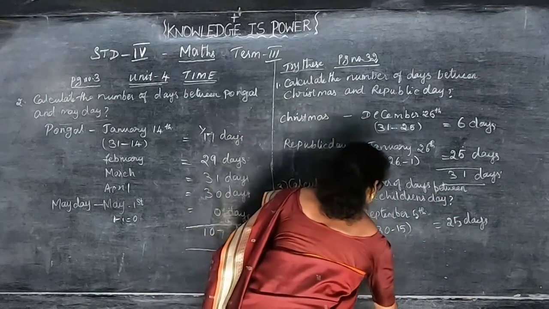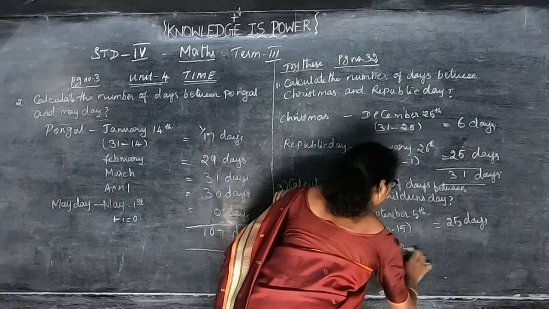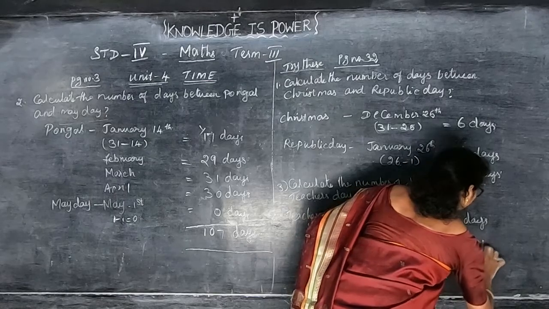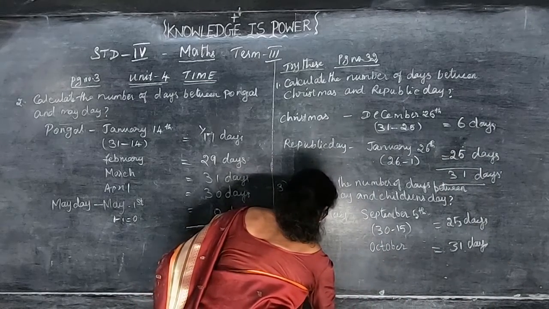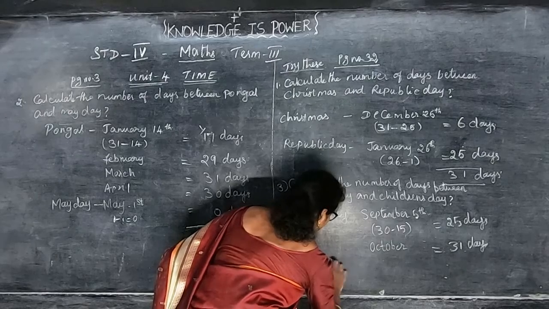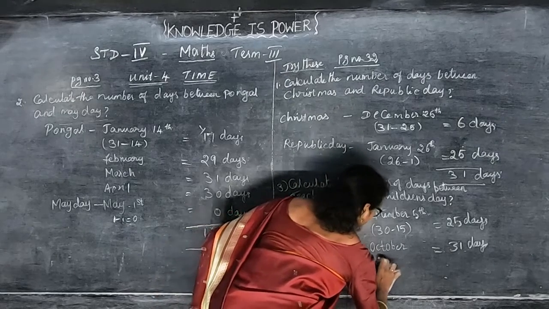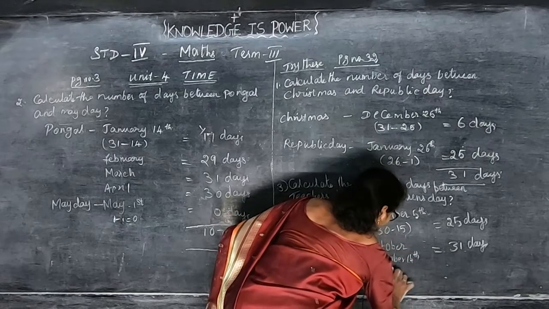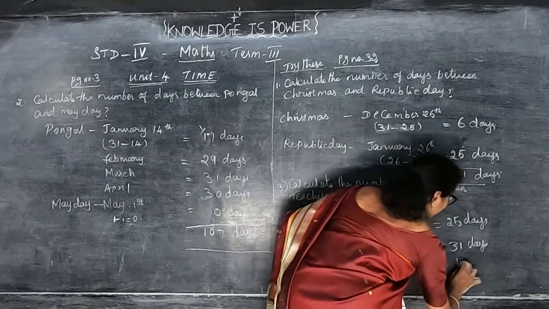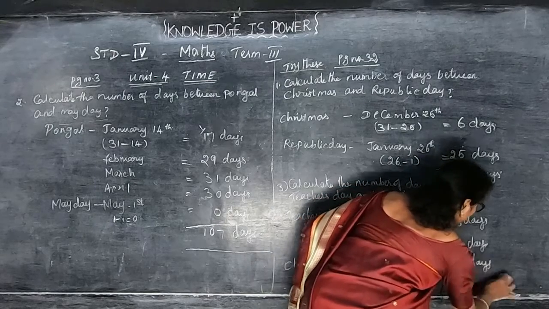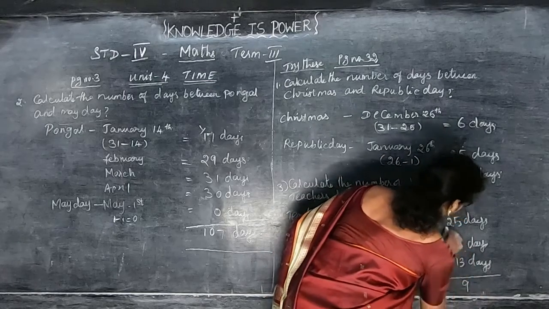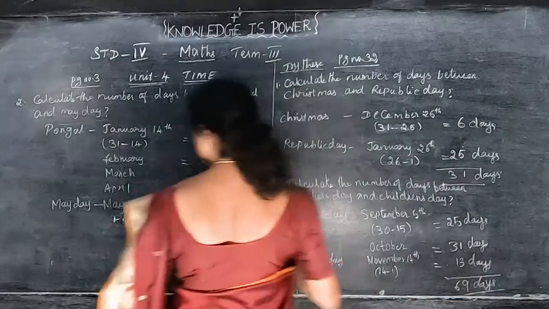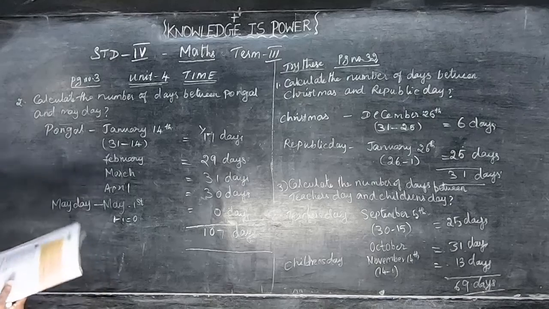Then October. How many days? October is 31 days. Then November, Children's Day. They have asked about the Children's Day. That is November 14th. அப்போ நான் என்ன சொன்னேன்? 14 minus 1 that is equal to 13 days. இப்போ ஆட் பண்ணுங்கள். 5 plus 1 6 plus 3 9, 3 plus 2 5 plus 1 6. So totally 69 days.